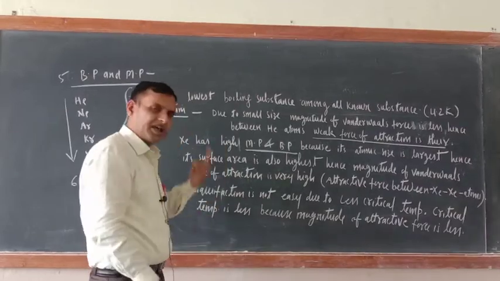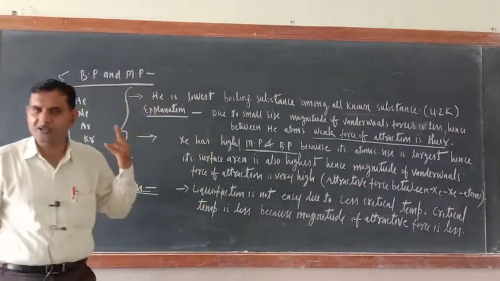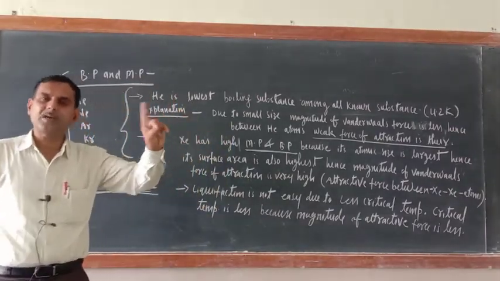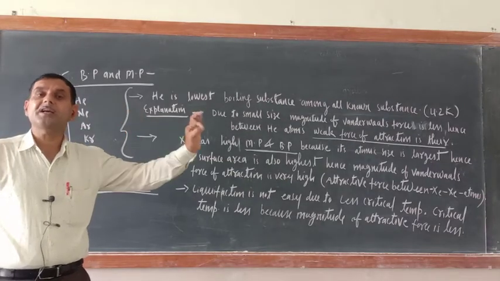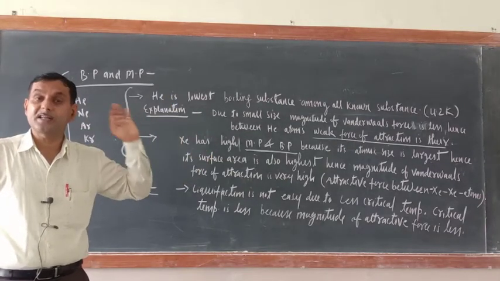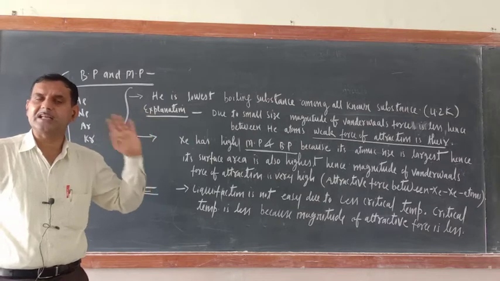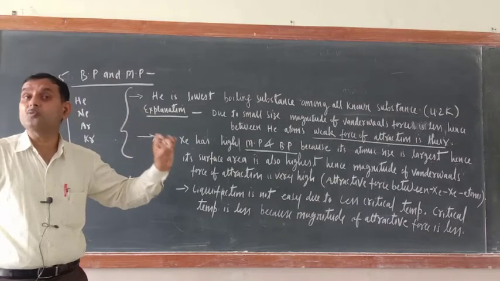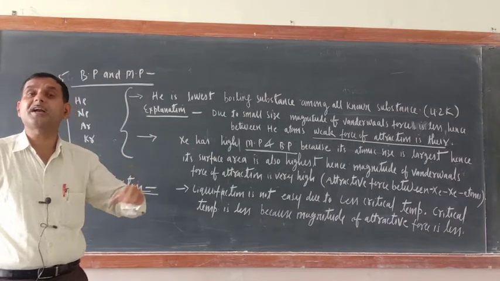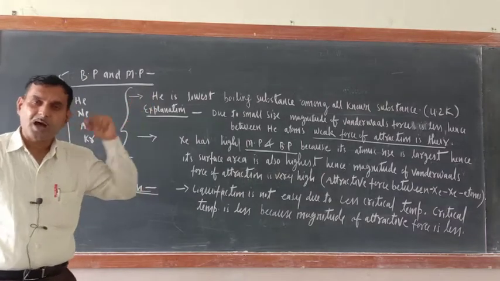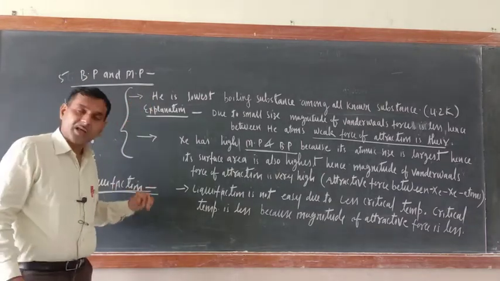Try to understand. There are two factors which affect the liquefaction of gas. Number one is the critical temperature. Critical temperature should be high, then only gas will be liquefied easily. Second one is the magnitude of attractive force among their atoms should be more. Now try to understand here.